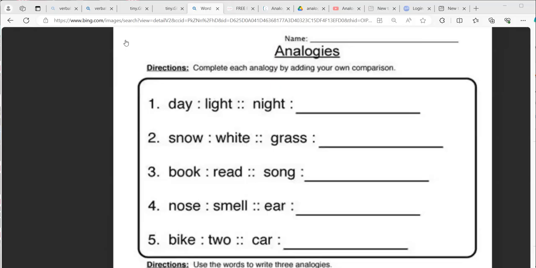What is an analogy? Analogies are words which are similar in one way or the other. So these are the analogies that you need to solve and send me the answer in WhatsApp. One of them is daylight, night, dark. Since during the day we get light and during night it's dark, it will be daylight, night, dark.